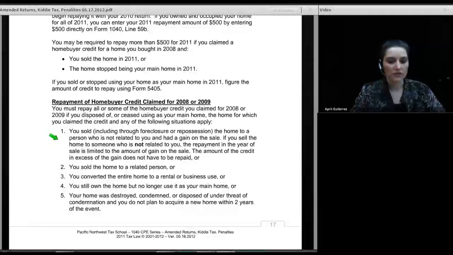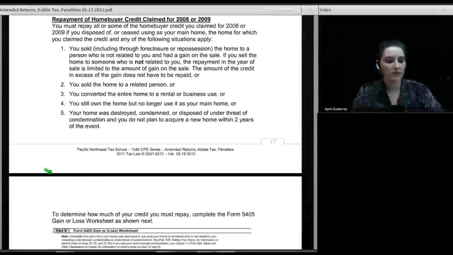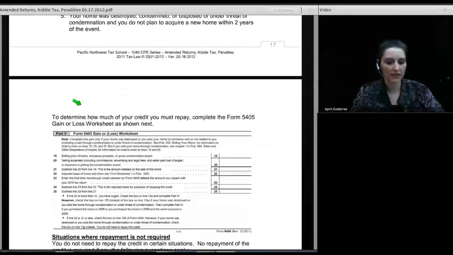The first one is you sold the home, including through foreclosure and repossession, to a person who is not related to you and had a gain on the sale. If you sell the house to someone who is not related to you, the repayment in the year of the sale is limited to the amount of gain from the sale. The amount of the credit in excess of the gain does not have to be repaid. Now, there are other situations where you could still have a recapture. I'll let you read those on your own just because of time's sake.